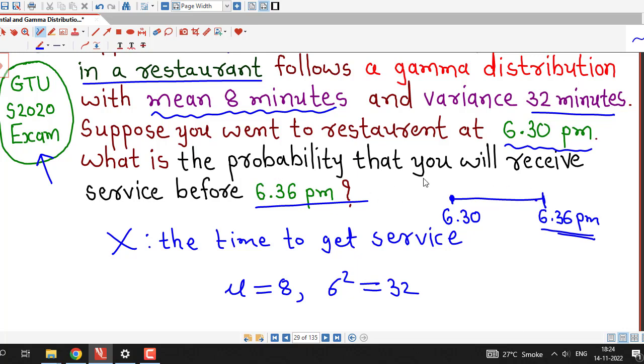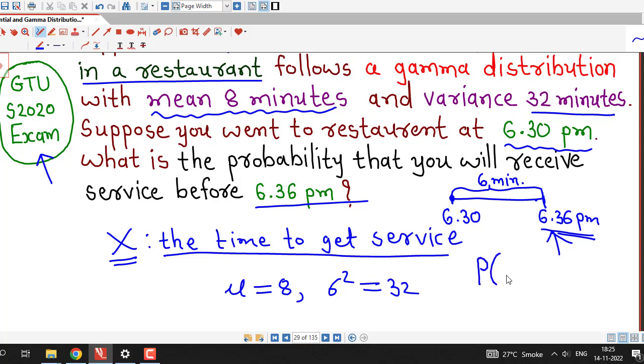You will receive service before 6:36 p.m. if the time to get service is 6:36 minus 6:30, that is, less than 6 minutes. If the value of capital X, the time to get service, is less than 6 minutes, then you will receive service before 6:36 p.m. So the required probability is the probability that the time to get service is less than 6 minutes.